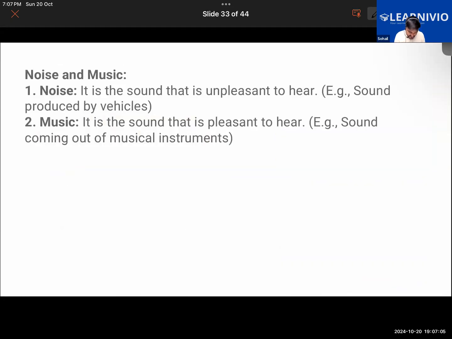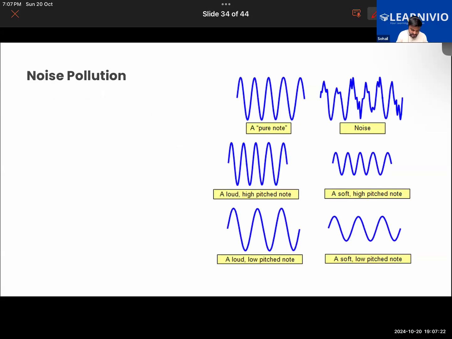Another basic thing is noise and music. The difference is that any kind of sound that is unpleasant to our ears is noise, and the sound that is pleasant to hear, basically the sound produced by a musical instrument, is music. When we look at the waves produced by noise pollution, it will look like this. Take the second wave here: the wave is not even, it is not smooth. So this is the wave produced by noise. And a pure note, a sound produced by a musical instrument, will be like this.